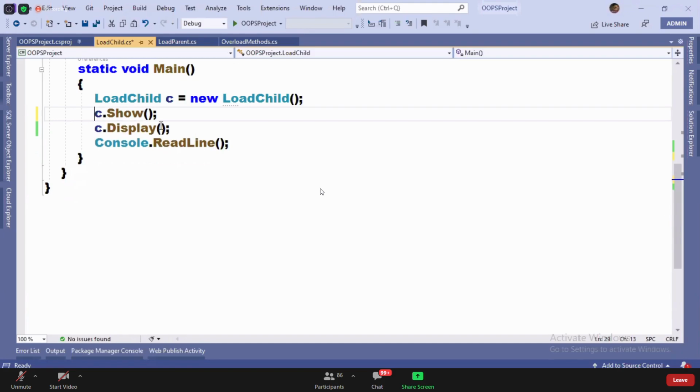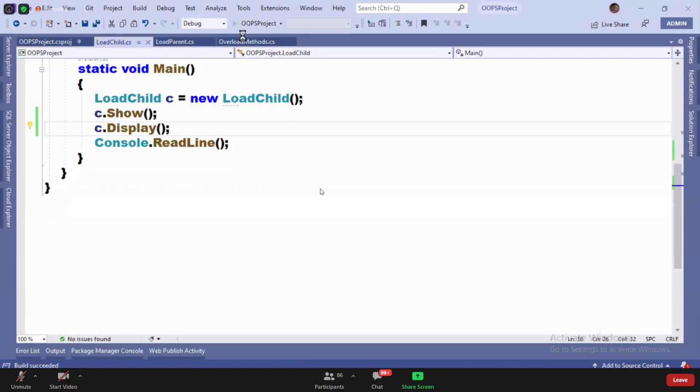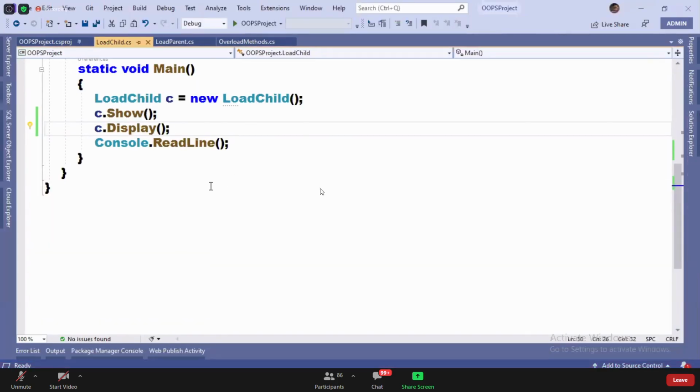From now onwards, the child class instance starts calling only the child class methods, and will not call the parent class methods. Now the question is, is there any chance of still calling the parent class's methods from the child class? Understood the question?